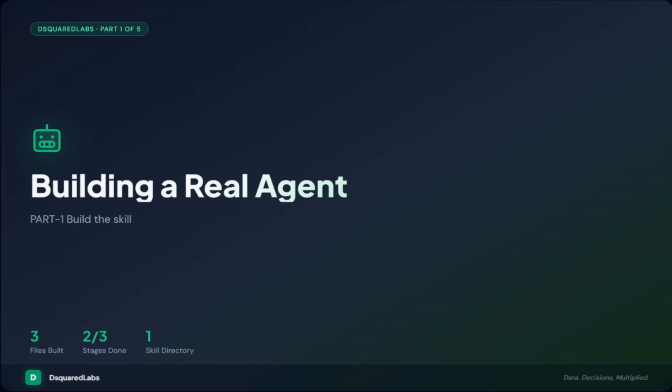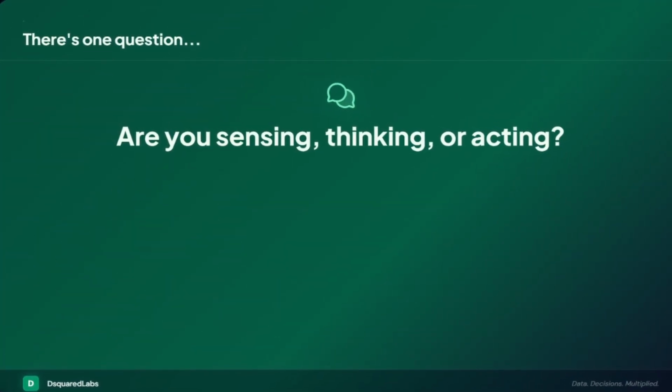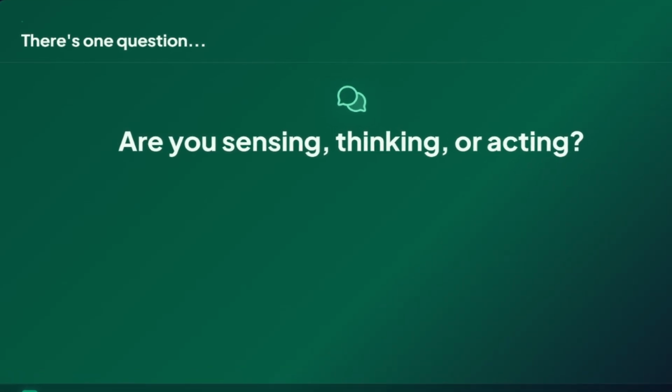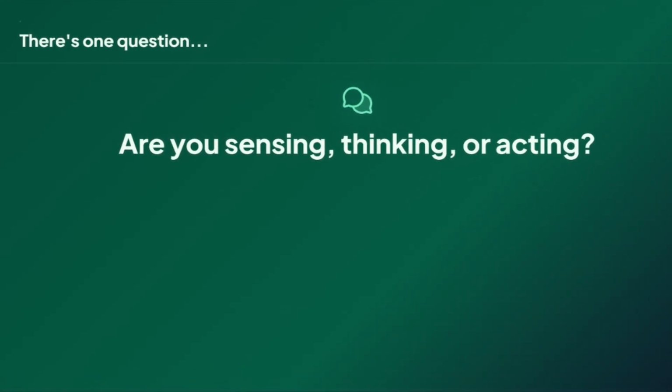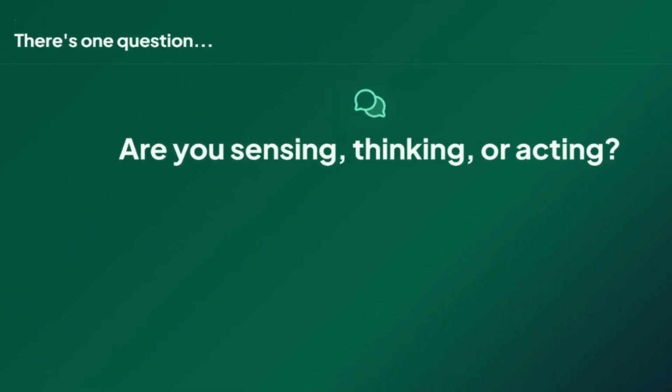We are building one real agent end-to-end across 5 parts. No toy demo, same repo, every part. There's one question I want you to keep asking yourself through this entire series, because it's the thing that untangles every confusing piece of agent terminology you'll run into. Are you sensing, thinking, or acting?